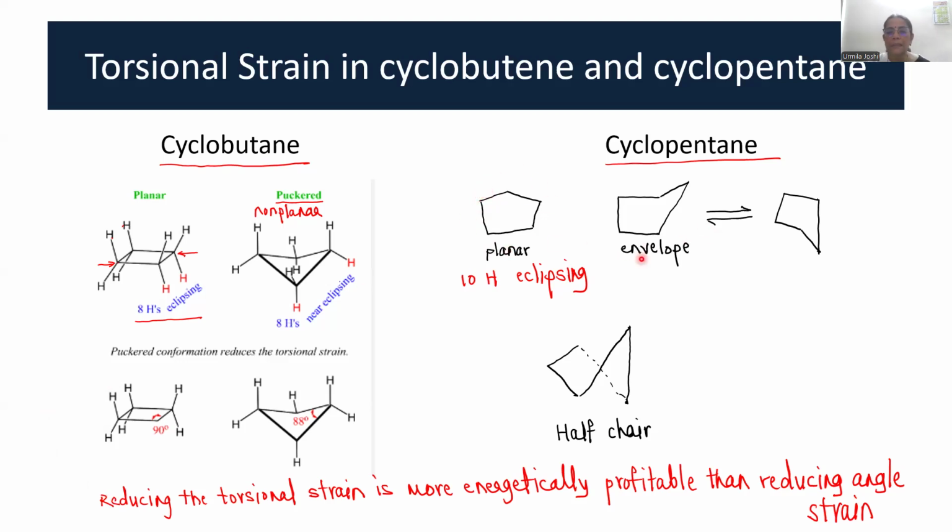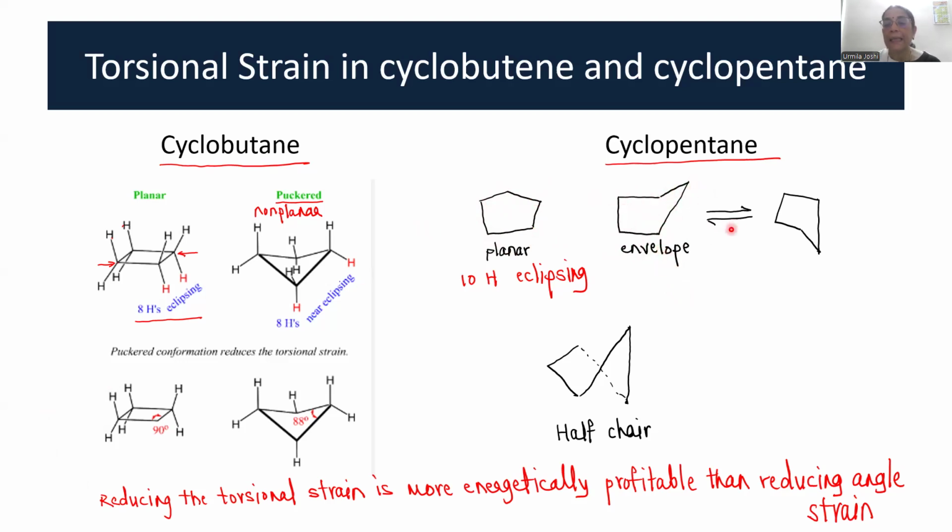Now what happens? It can exist, apart from planar, in 2 more conformations. One is an envelope conformation where only 1 carbon goes to the upper plane. All these 4 carbons are in the same plane as it was in the planar structure, but 1 carbon goes to the upper plane. So it looks like an envelope, right?